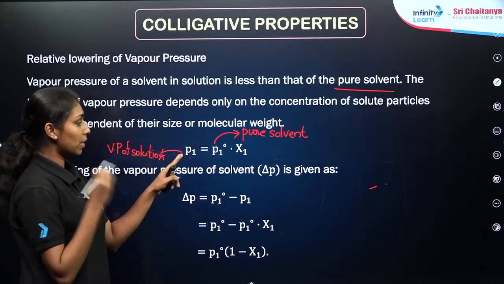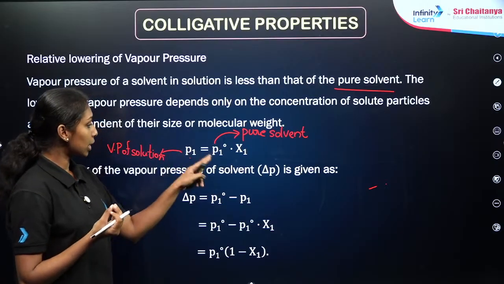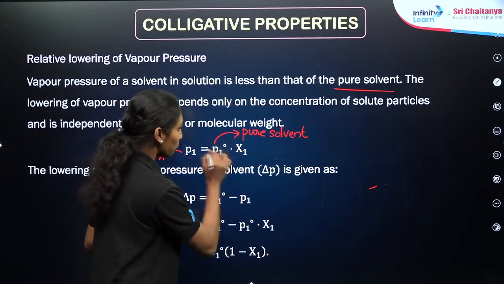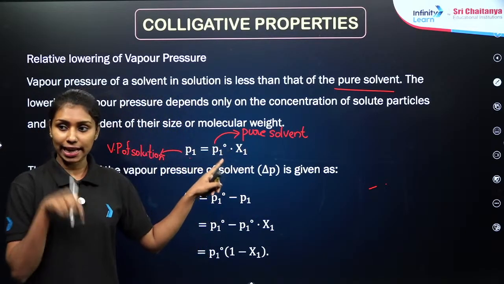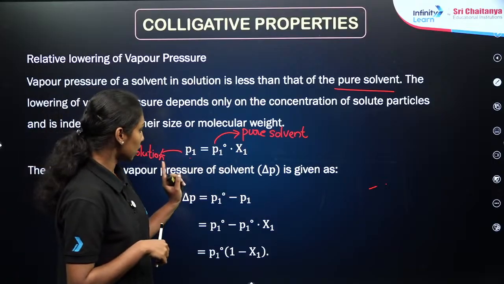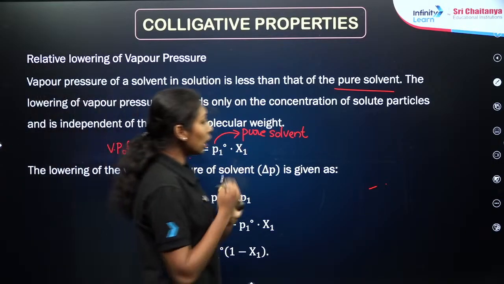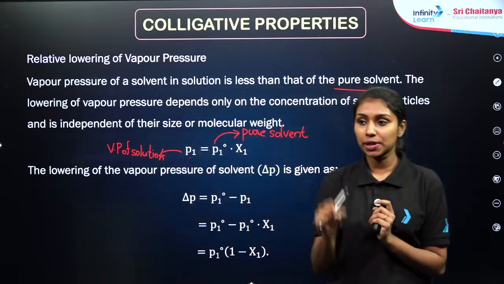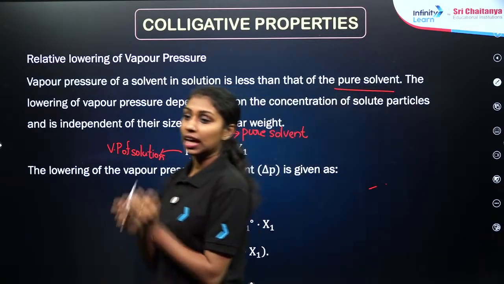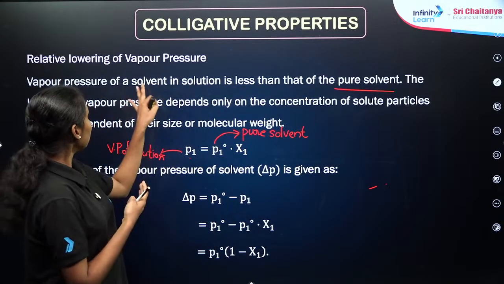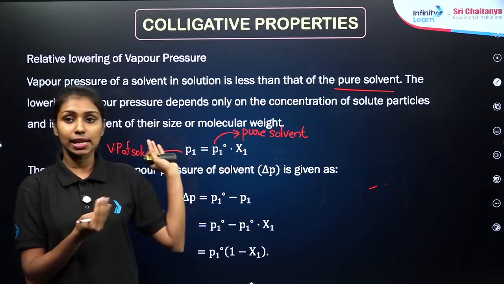As we already know, P1, the vapor pressure of solution, is equal to the vapor pressure of pure solvent into mole fraction, that is χ1, right? This is the first equation. Now if you are taking the change in vapor pressure, how can we take that? We already know that the vapor pressure of solvent is always more than that of the solution.